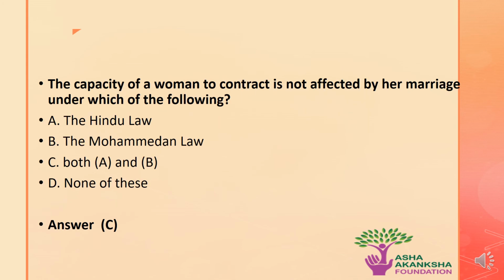The next question is: the capacity of the woman to contract is not affected by her marriage under which of the following? Options are A. The Hindu law, B. The Muhammadan law, C. Both A and B, or D. None of these. The correct answer to this question is option C. That means to say both A and B. That is, both in Hindu law and Muhammadan law, the capacity of a woman to contract is not affected by her marriage or marital status.